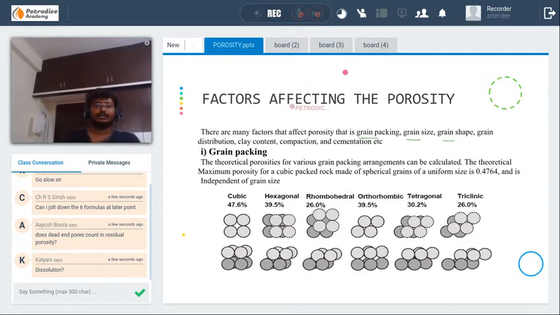Okay. That is grain packing or packing arrangements. Actually, there are mainly 6 types of packing arrangements in which a grain can be packed: cubic, hexagonal, rhombohedral, orthorhombic, tetragonal, and triclinic. I'll just explain what is the main difference between these 6.